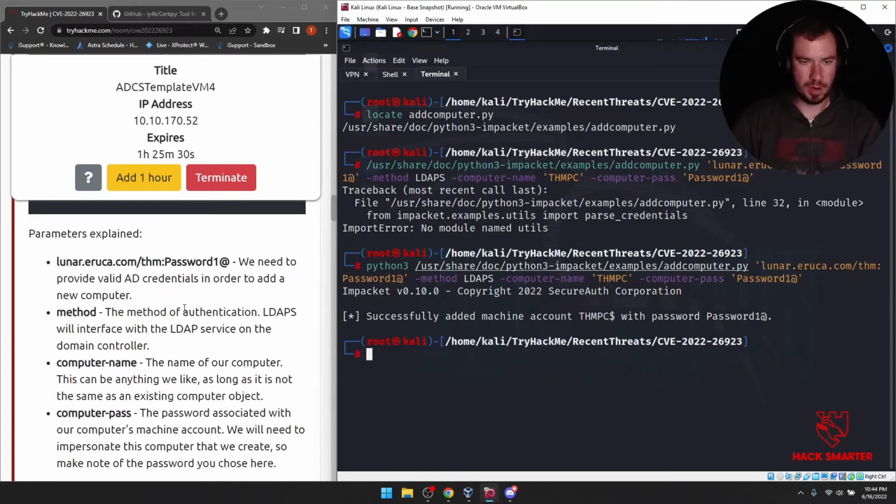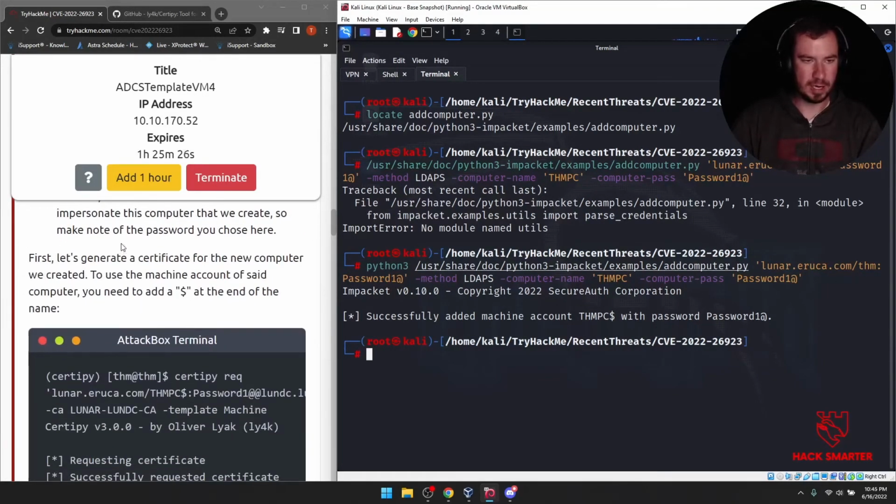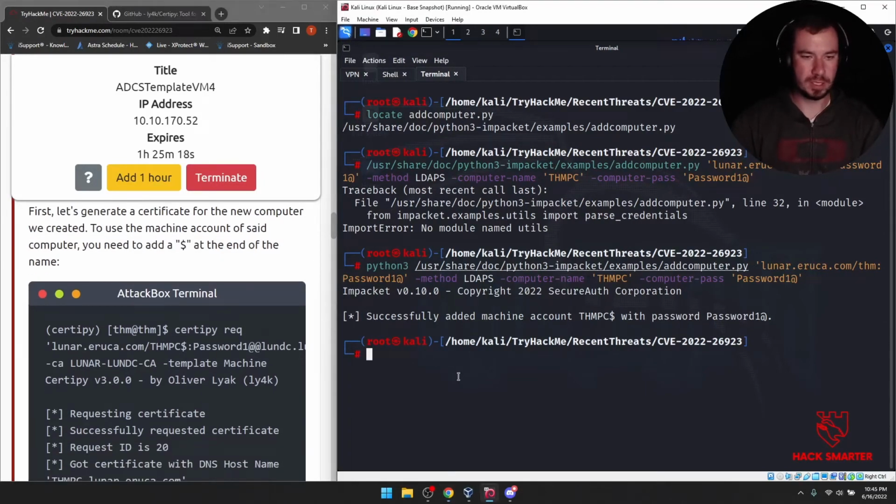This explained the parameters. I kind of already did that. So let's just go down here. First, let's generate a certificate for the new computer we created. To use the machine account of said computer, we need to add a $ at the end of the name. So now we're requesting a certificate from the machine template. Remember, two default templates, user and machine. So we're going to try to grab a certificate for our machine that we just added.